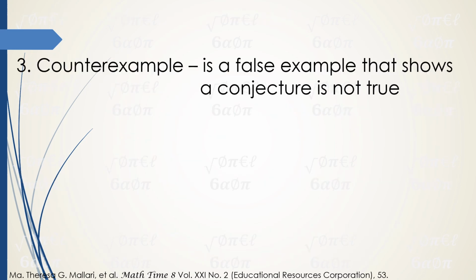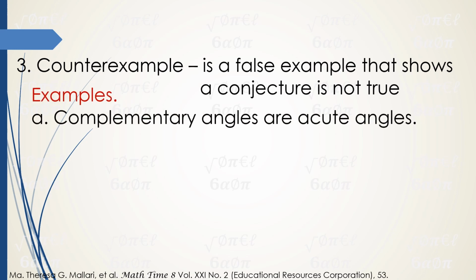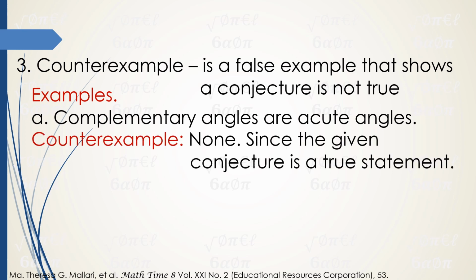Number 3, counterexample. So what is a counterexample? It is a false example that shows that a conjecture is not true. So siya yung nagpapatunay na yung conjecture ay hindi true. Okay, examples. For letter A, yung sinabi natin kanina, complementary angles are acute angles. This is a true statement or a true conjecture. So therefore, our counterexample is none. So wala tayong mabibigay na counterexample kasi true nga siya, no?